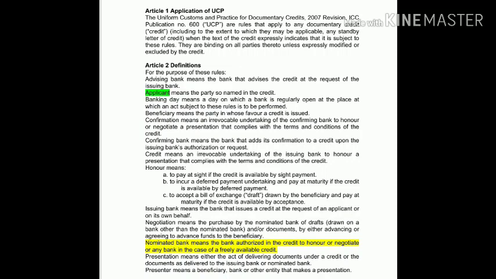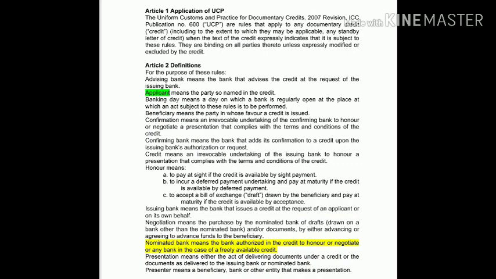Now let's move on to another paragraph that is known as nominated bank. It means the bank authorized in the credit to honor or negotiate, or any bank in the case of freely available credit. So in the LC draft we write like available with any bank in blah blah blah country by negotiation.